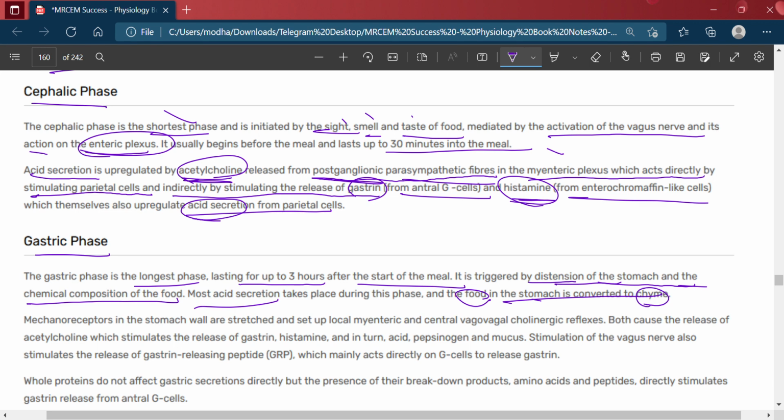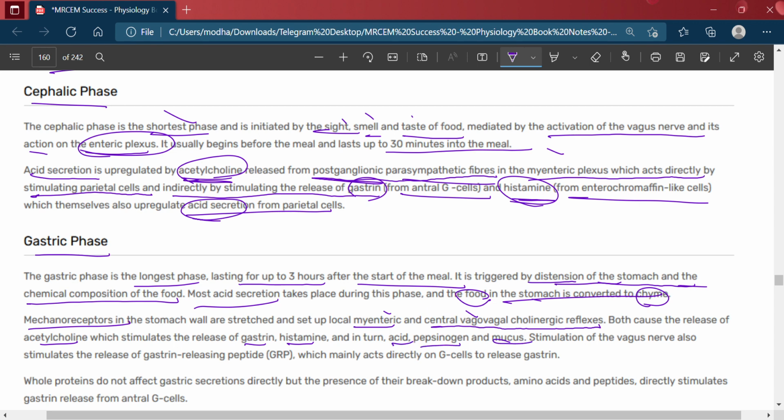Mechanoreceptors in the stomach wall are stretched and set up local enteric and central vagovagal cholinergic reflexes. Both cause the release of acetylcholine, which stimulates the release of gastrin, histamine, and in turn acid, pepsinogen, and mucus.